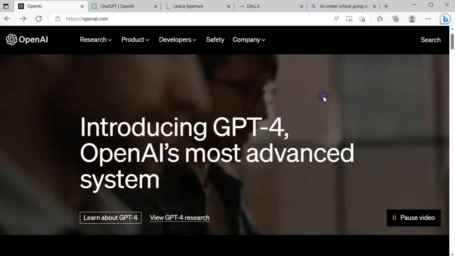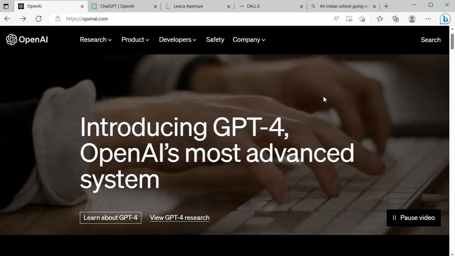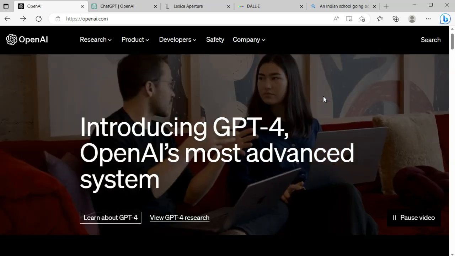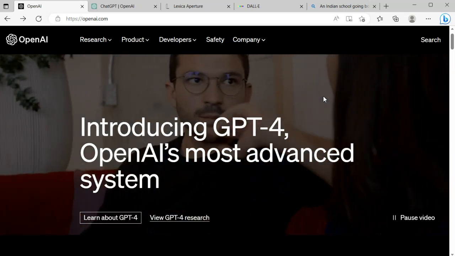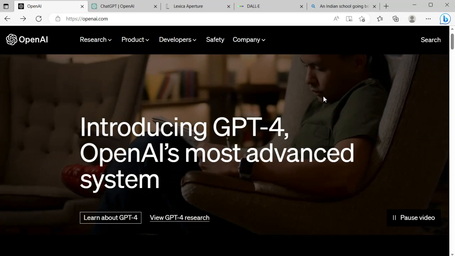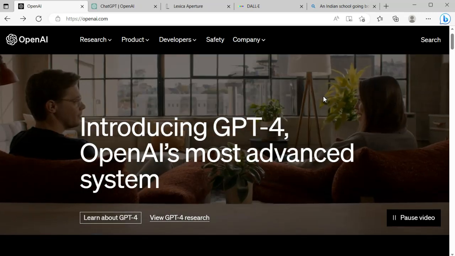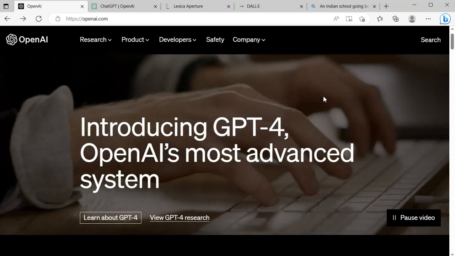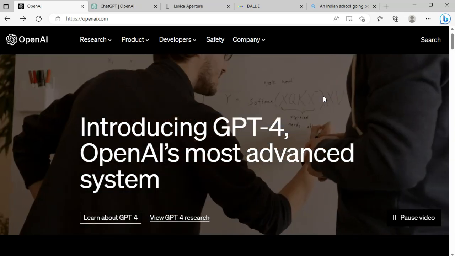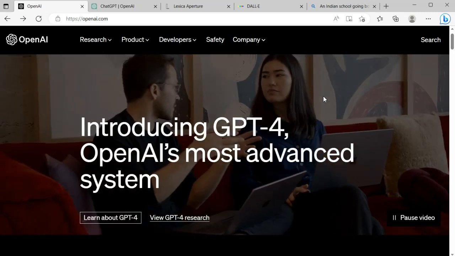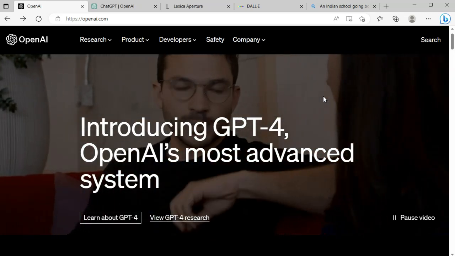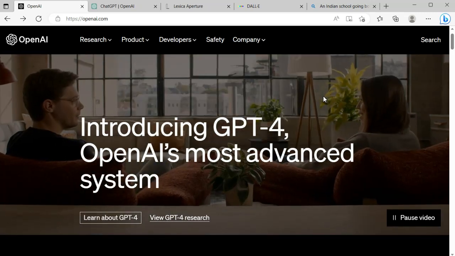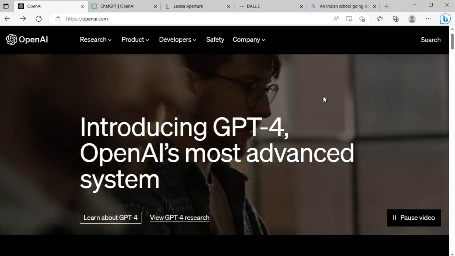So coming back to our question, what is ChatGPT, right? ChatGPT, you can consider, is a tool which has been trained on a lot of data and information. Okay, and it can remember what you have discussed with the tool, and based on that it can give you different kinds of responses, right? It is unlike any chatbot where your previous context is not known. It will know the previous context, and it is much more intelligent than any other chatbot.